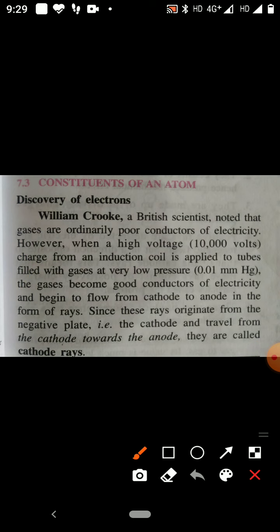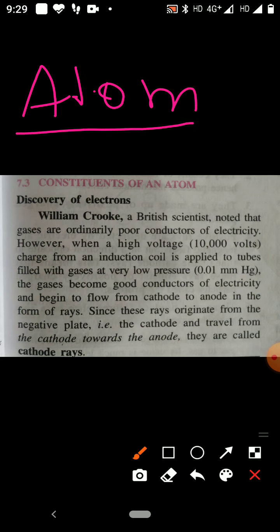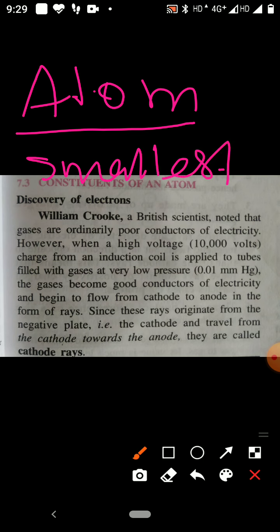Children, today in the chemistry class I am going to explain atomic structure. You have studied about atom. What is atom? Atom is the smallest particle of element. It exhibits all the properties of that element but may not exist independently.